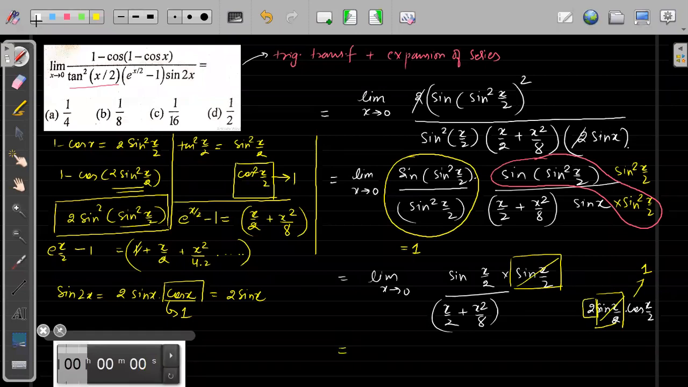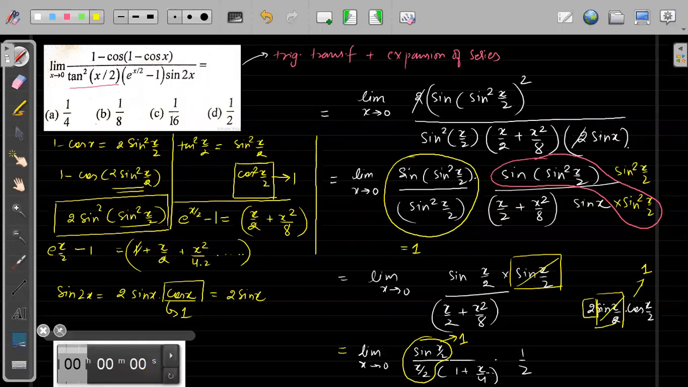Now see, we will have the limit as x tends to 0 of sine of x by 2. From here I can take x by 2 common. So x by 2 into 1 plus x by 4, and there will be other terms with x, into 1 by 2. By this part again, this part will become 1 as x tends to 0. Now this is 1 plus something which is 0, so that is 1 by 1. So the answer will be simply 1 by 2. Understood?